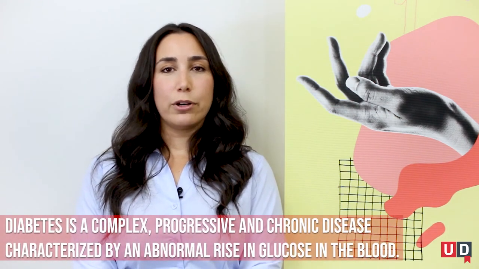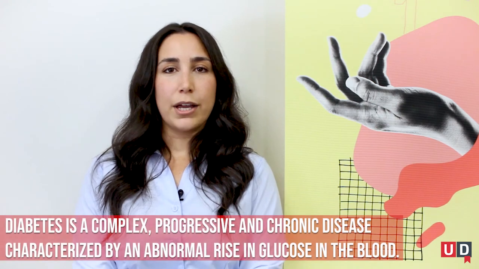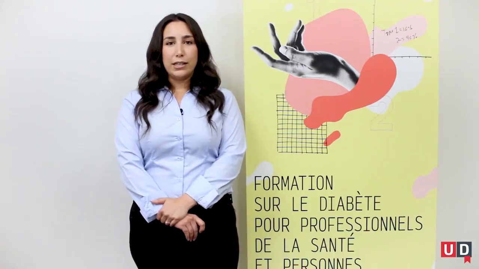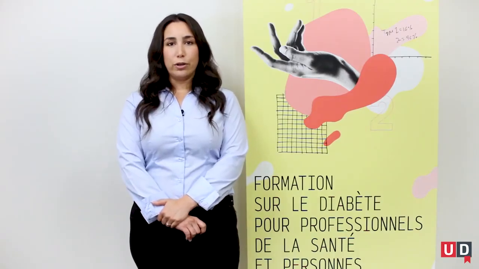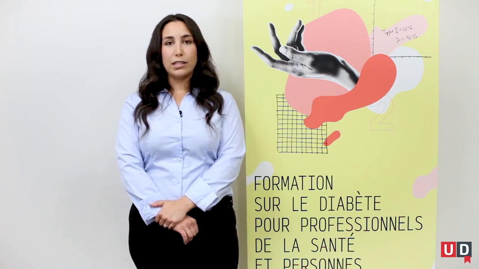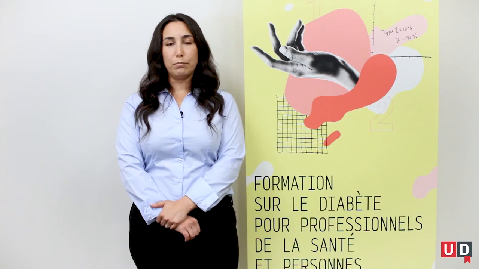Diabetes is a complex, progressive, and chronic disease characterized by an abnormal rise in glucose, or sugar, in the blood. Glucose is the main source of energy for the body. The glucose that circulates in the bloodstream comes mostly from the carbohydrates in some of the foods that we eat. Fruit is an example of food containing carbohydrates. When a person has diabetes, the cells don't properly use the glucose. The glucose accumulates in the blood, which causes hyperglycemia, a situation where a person's blood sugars are abnormally high.